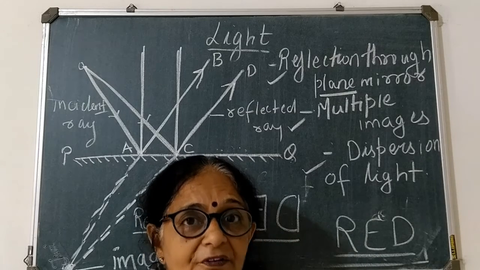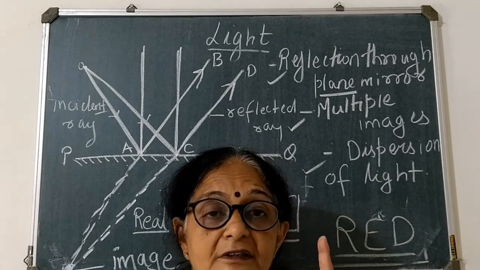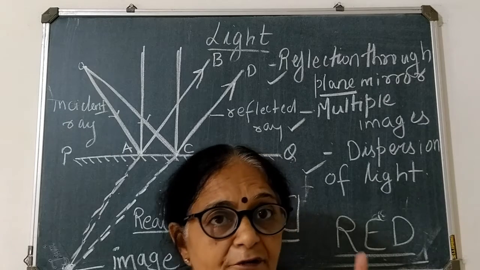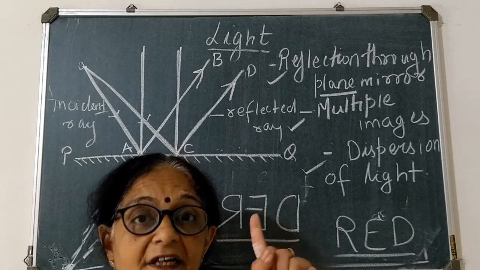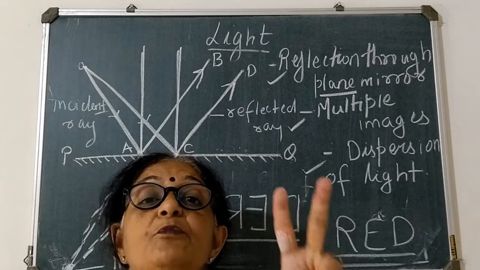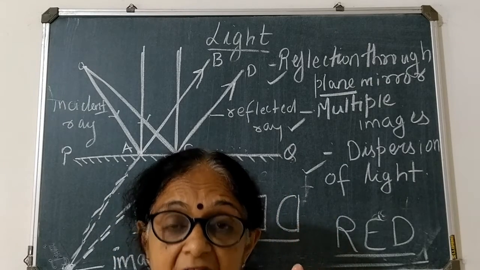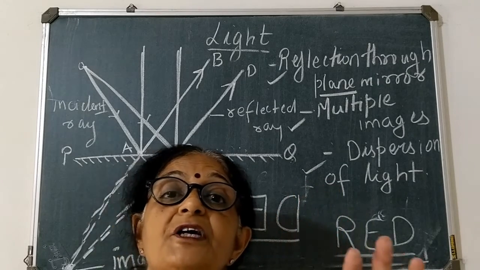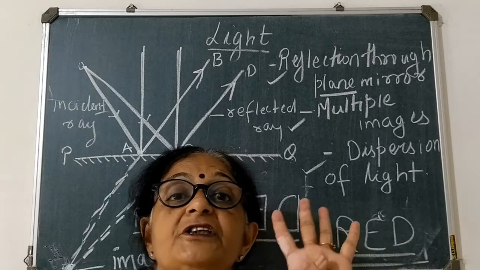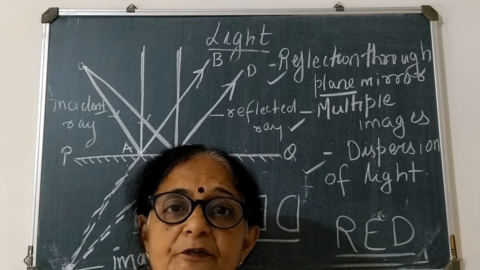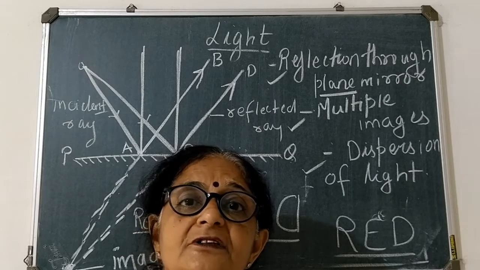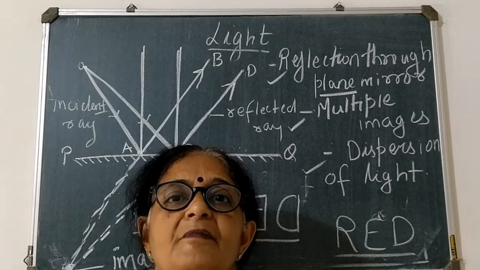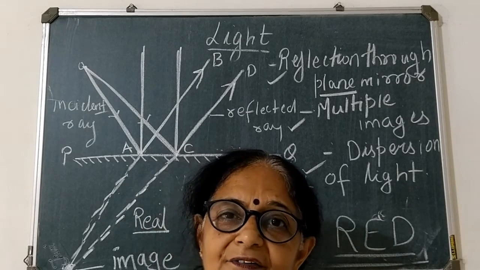Okay, fine. Once again I will repeat: image formed in a plane mirror. First, it will be virtual and erect. Second, it will be laterally inverted. The size of the object and image will be the same, and the distance of the object from the mirror and the distance of the image from the mirror will be the same.